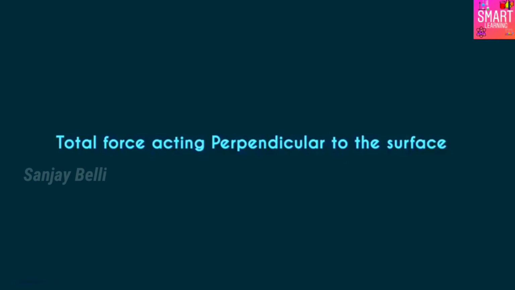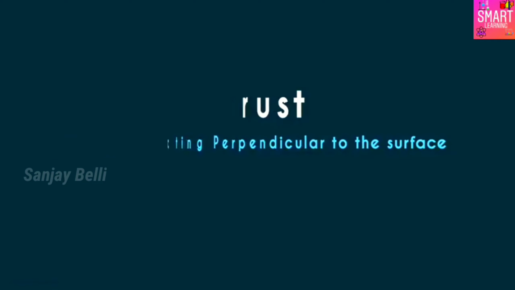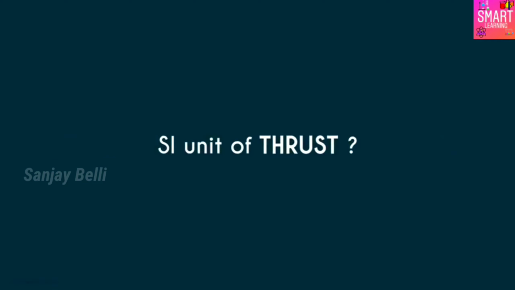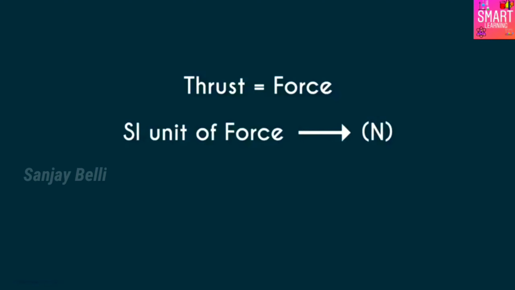It's called thrust. It's the total force acting perpendicular to the surface. What will be the unit of thrust in the SI system? Can you guess? You should have got this one. Thrust is nothing but force. So the SI unit of thrust will be the same as that of force, Newton. The SI unit of thrust is Newton.